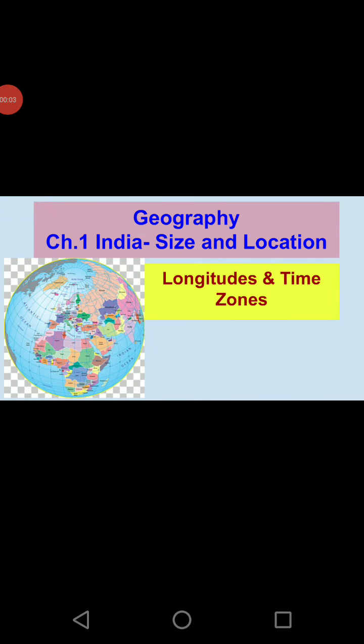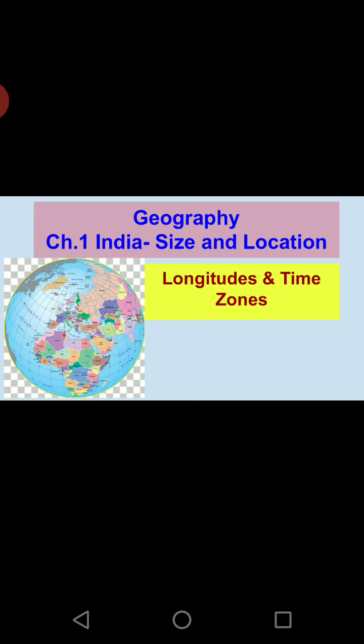Dear children, in chapter 1, India's size and location, you all have studied the details of the size and location of India. It means how the earth is divided into two different types of hemispheres due to the latitudes and the longitudes. You know that the longest latitude is the equator. The equator divides the earth into the northern hemisphere and the southern hemisphere.